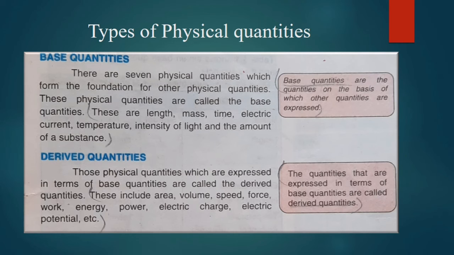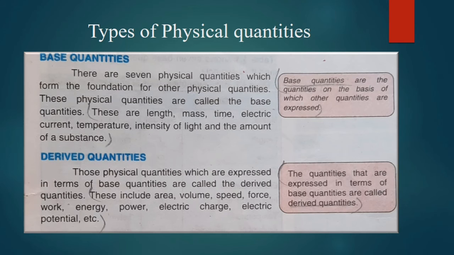So there are only 7 base quantities, but there are much more derived quantities except these base quantities, or we can say that those quantities which are obtained by combining two or more than two base quantities are known as derived quantities. So for example, area is obtained by combining two base quantities like length multiplied by length, and volume is obtained by combining three base quantities which are length multiplied by length multiplied by length.